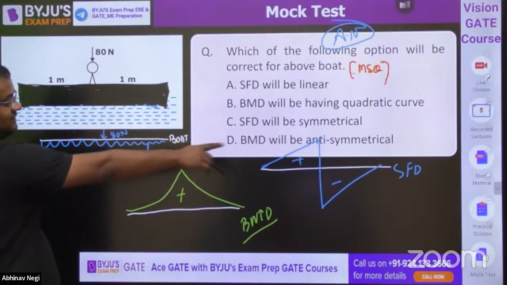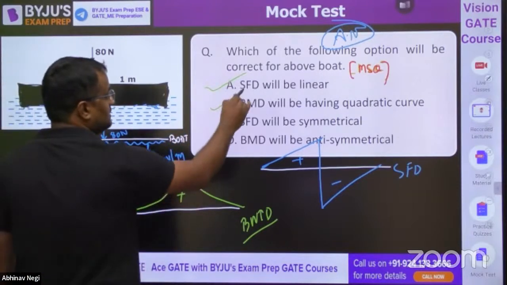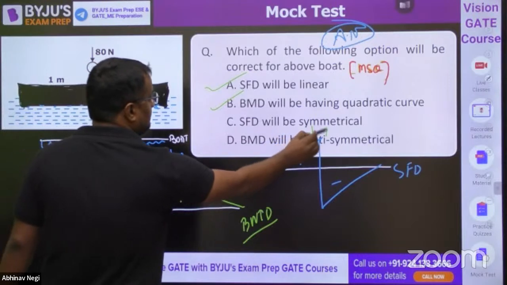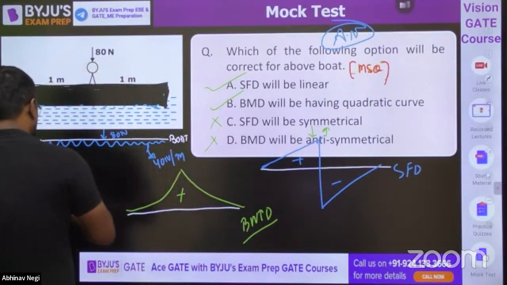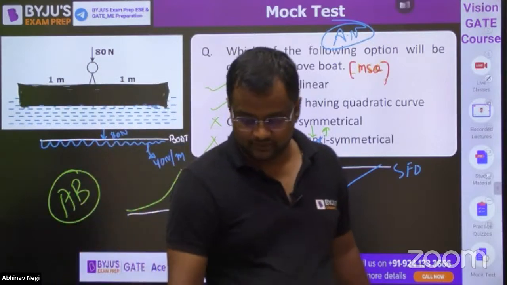Okay, for symmetrical loading, SFD is always anti-symmetrical, BMD is symmetrical. SFD will be linear, BMD will be this. SFD will be actually anti-symmetrical, BMD will be symmetrical. So the only correct answers will be A and B.